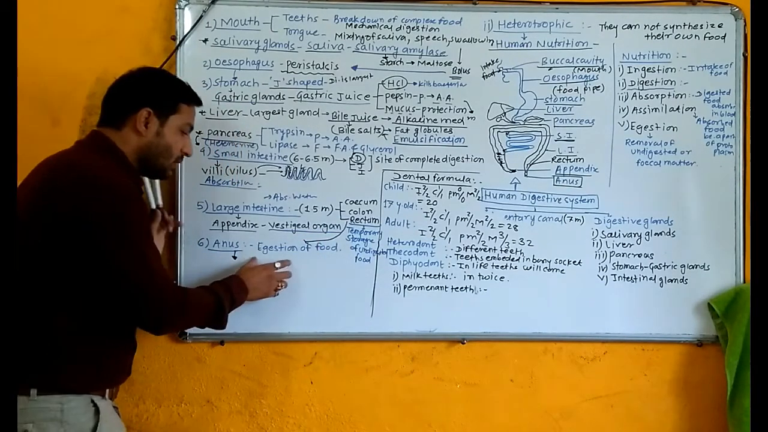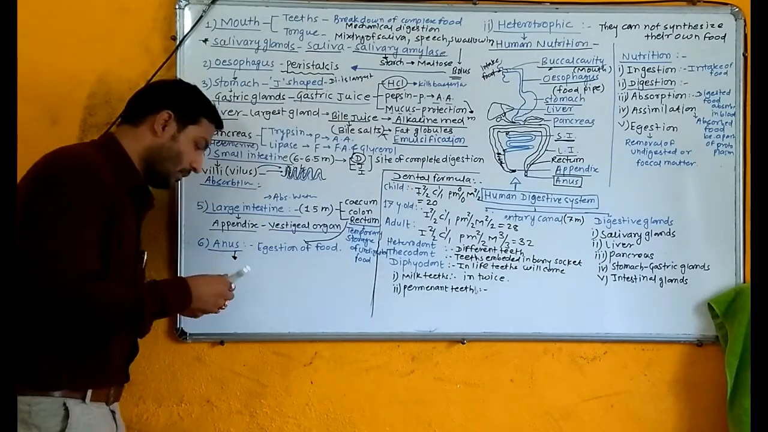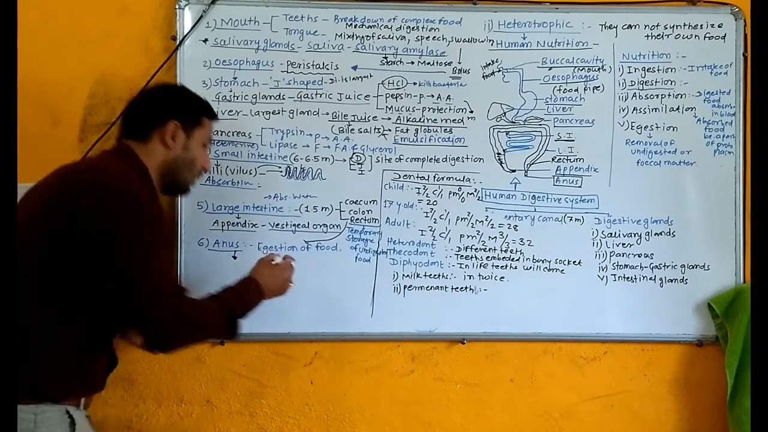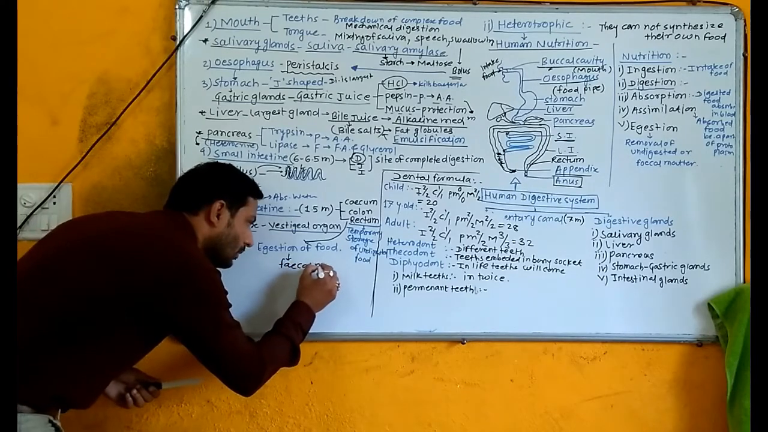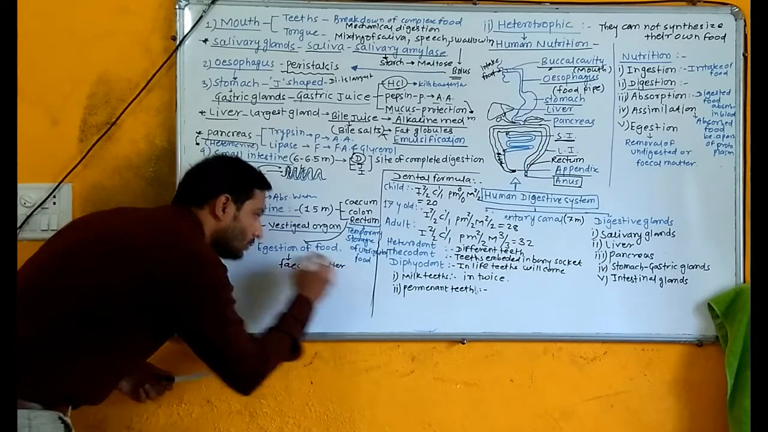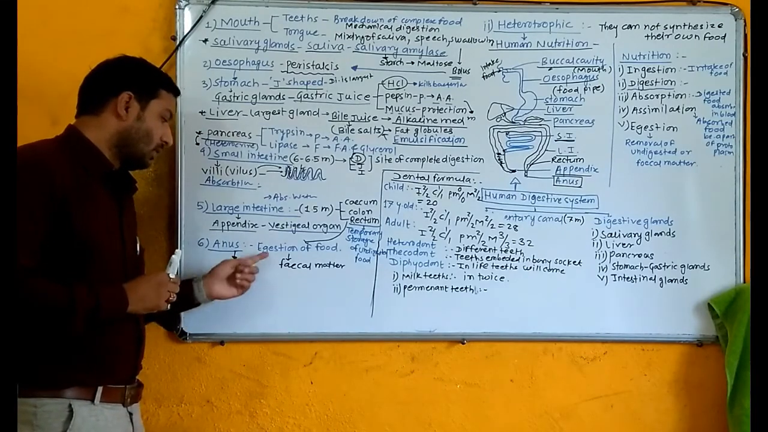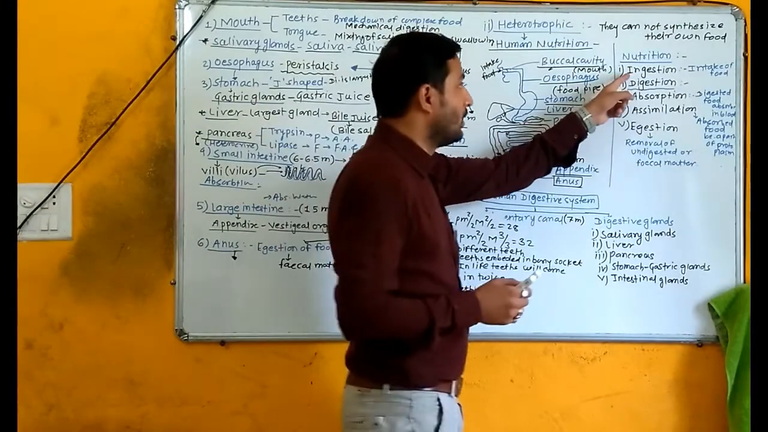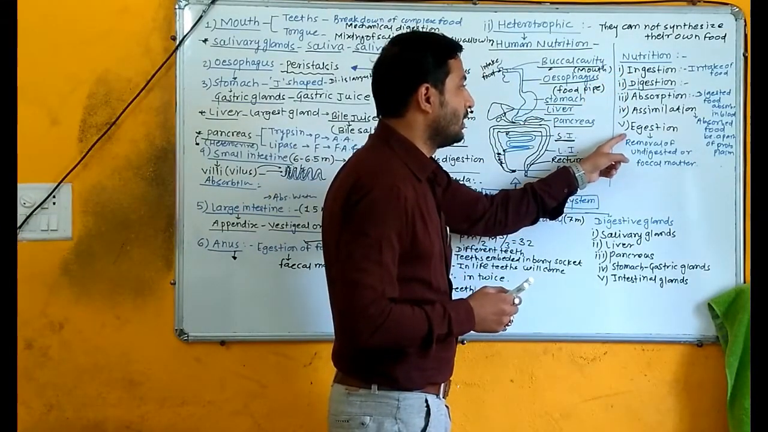Okay, and the anus helps in the egestion of food. What do you mean by egestion? It removes the undigested food or fecal matter. This is a very important step. This is the last step of nutrition, as I told you here. Nutrition starts from ingestion and ends in egestion.